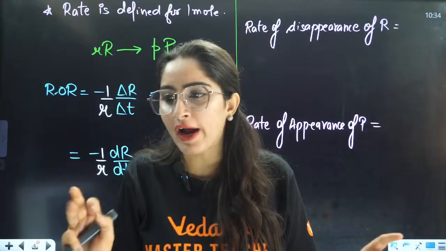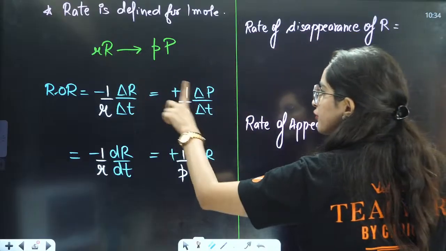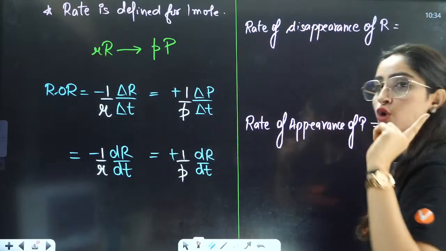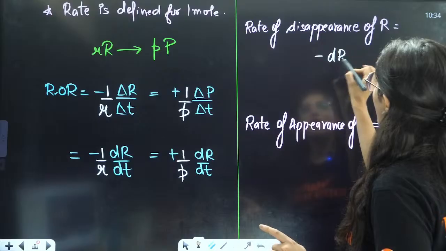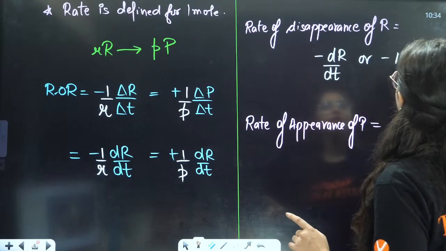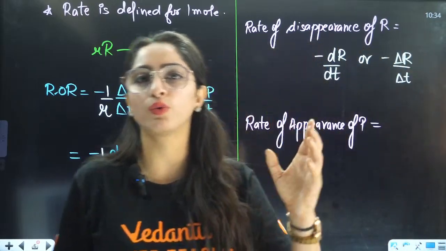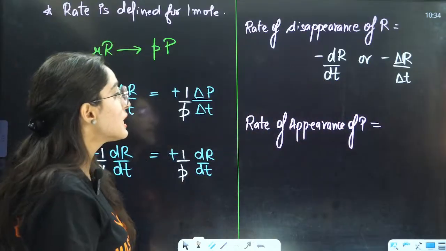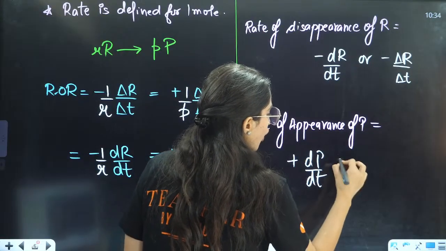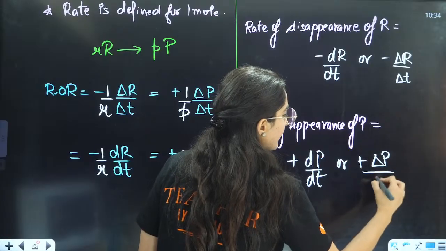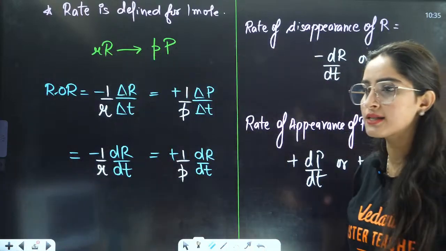Now this rate of appearance and disappearance is not defined for 1 mole. Rate of reaction is defined for 1 mole, but rate of appearance and disappearance is not. So we will simply write it for the reactant as minus dR by dt, or minus delta R by delta t, depending upon the question. Usually you will use dR by dt only. Then rate of appearance is positive because we are talking about products. This is dP by dt or plus delta P by delta t. That will become your answer. Is it correct, everybody?